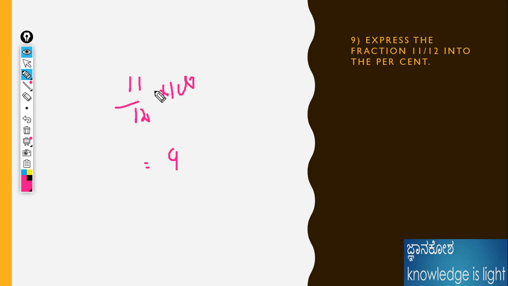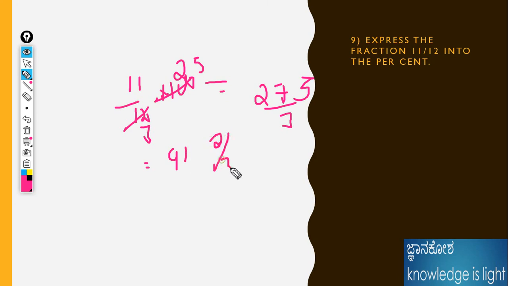Just 3 4s, 3 4s are 12, if you are not at all understanding. 11, that means the shortcut method is already applied for the 11. 2 5, and in the middle we are adding, 275 divided by 3. The answer should be 91, 2 by 3. 3 9s are 27, 3 1s are 3, that is 2 is the remainder and 3 is the divisor. 91, 2 by 3 is the answer for this question.